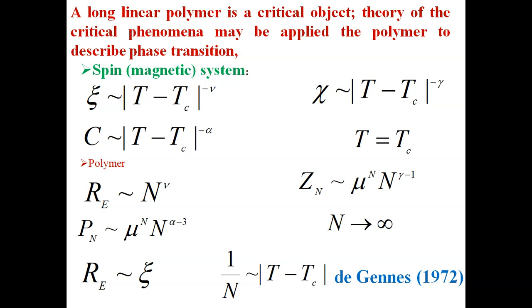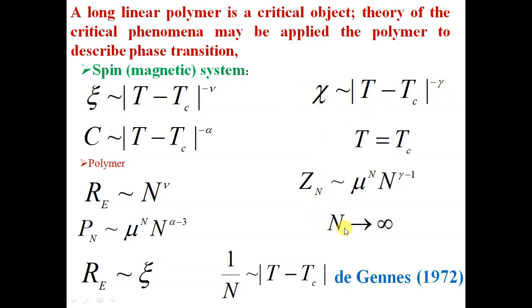So polymer is a critical object, and we are familiar with critical objects. The spin system has critical behavior near the transition point Tc, when T is near the critical temperature. In the case of magnetic material, the correlation length scales with the exponent nu, the specific heat scales with the exponent alpha, and the magnetic susceptibility scales with the exponent gamma.